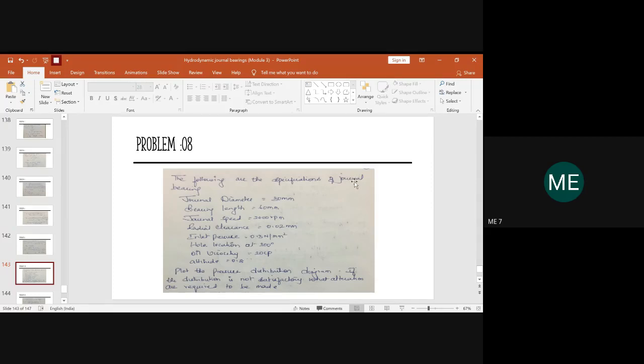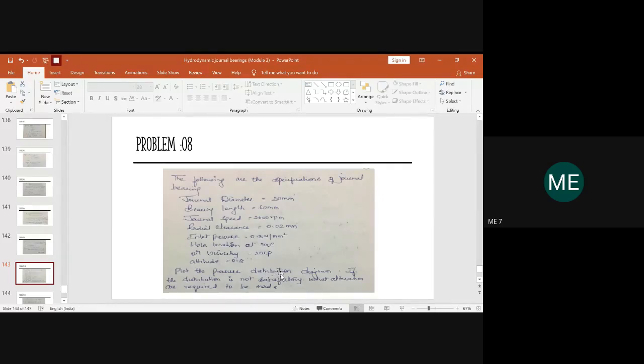So it is a journal bearing, again a full journal bearing. They have given you the journal diameter, bearing length as 60 mm, the journal speed. They have given the radial clearance again, and they have given the inlet pressure and hole location, where the hole of the oil inlet is located. It is at 300 degree, and the oil viscosity is given as 20 centipoise, and the eccentricity ratio usually it will be 0.8.